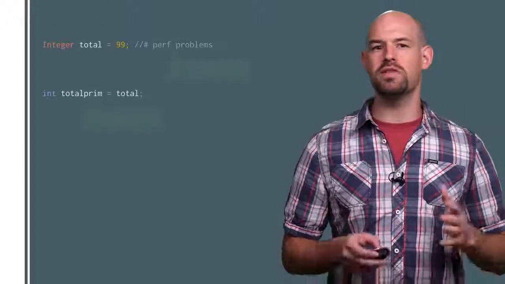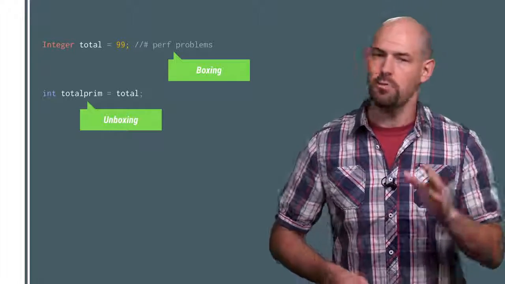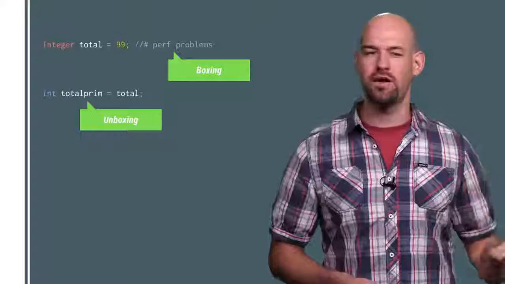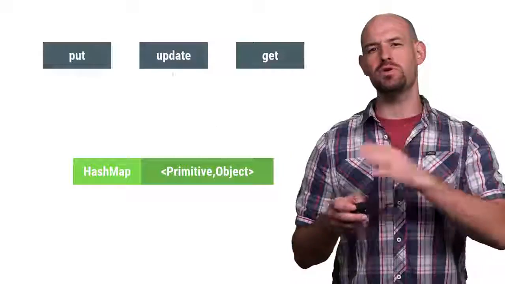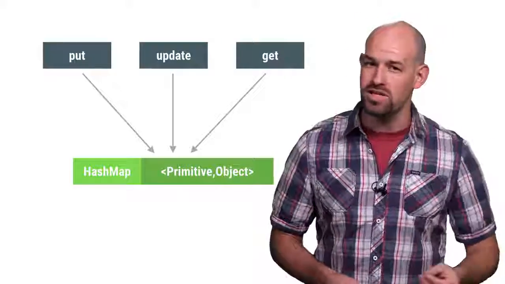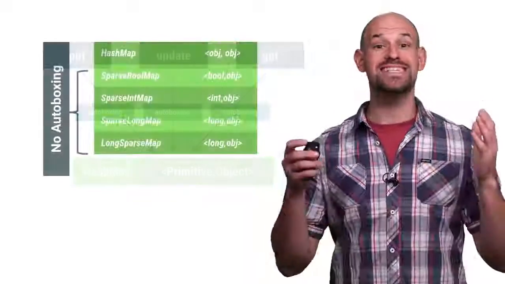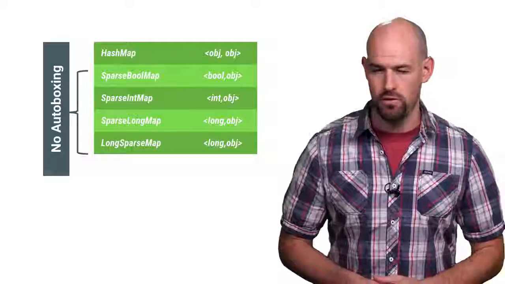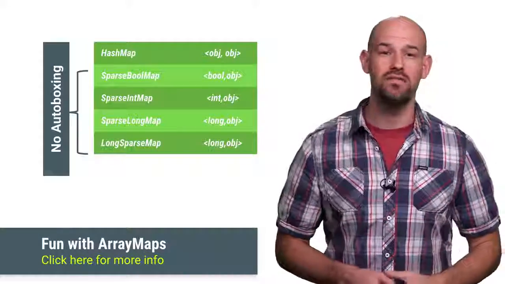Now, you need to be aware that this problem doesn't just pop up with contrived examples like our little for loop here. Nope, it's present anytime you pair a generic collection with a primitive type, which is especially a problem for containers like HashMap. Basically, anytime you insert, edit, or retrieve values with this generic container while a primitive is involved, you end up boxing and unboxing values, which is the exact reason that the Android platform provides custom containers for you to use in these situations instead of HashMap.